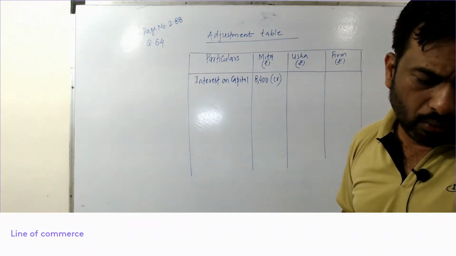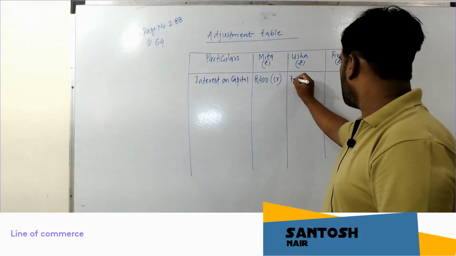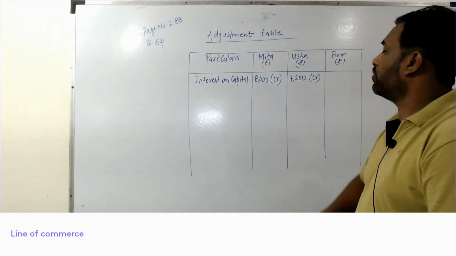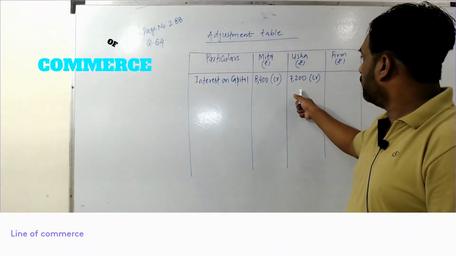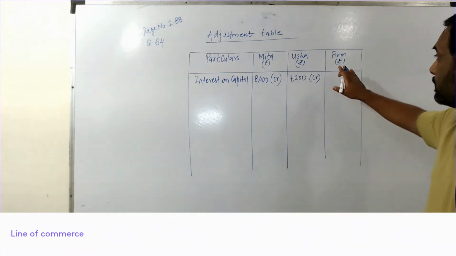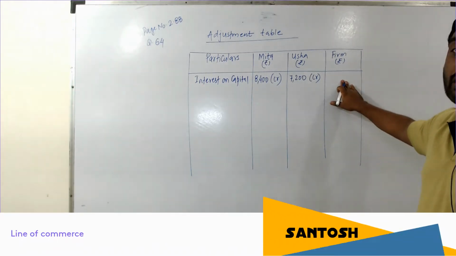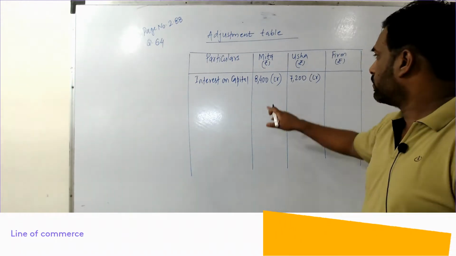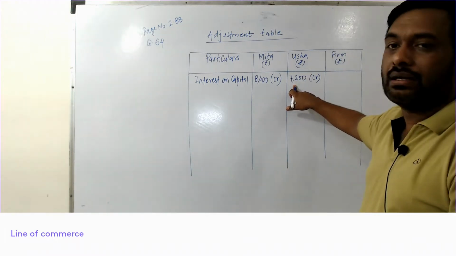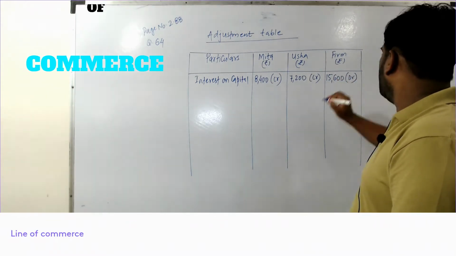Similarly, Usha's capital is 1,20,000. So 6% of 1,20,000 will be 7,200 rupees. Again, this will be credited to Usha, because both the partners will receive interest on capital. Now, interest on capital is an expense for the firm, so it will be debited. The total interest on capital will be debited to the firm. So keep it very simple this way. So 8,400 plus 7,200 will be 15,600 rupees. 15,600 rupees will be debited to the firm's column.